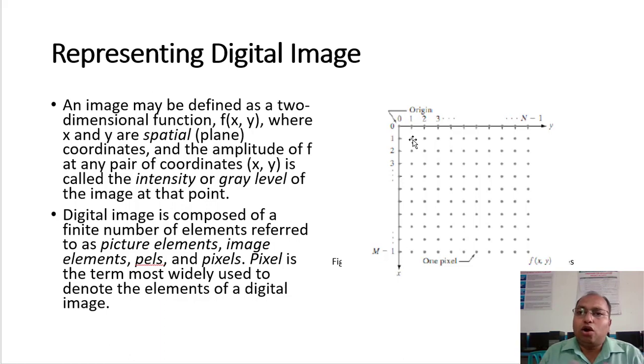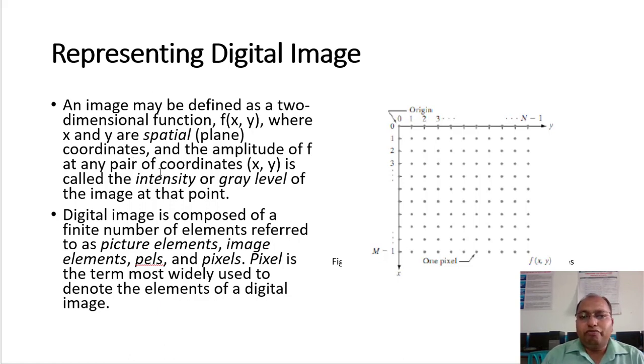So brighter color or the white information will be represented as 255, and black level information will be represented as 0, and the in-between gray shades will be represented by values between 0 and 255, right? An image may be defined as a two-dimensional function f of x, y, where x and y are the spatial coordinates. In the case of our digital image, we call these the rows and columns, as in our matrix.